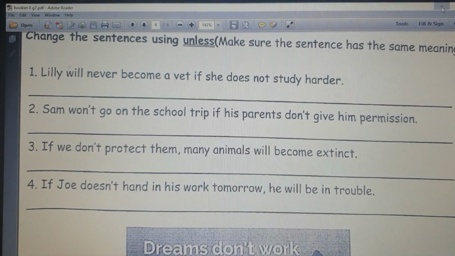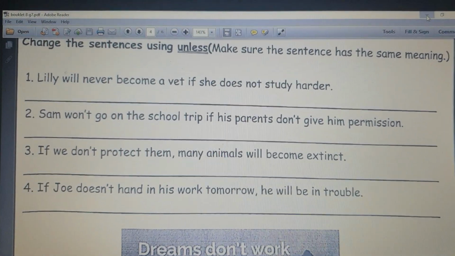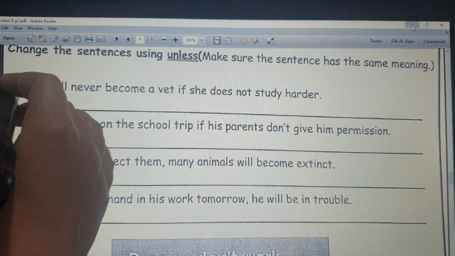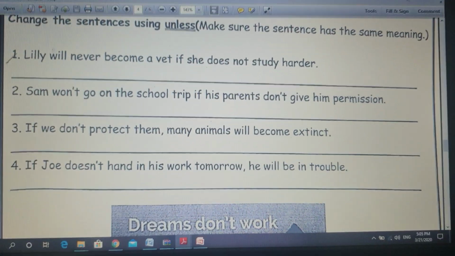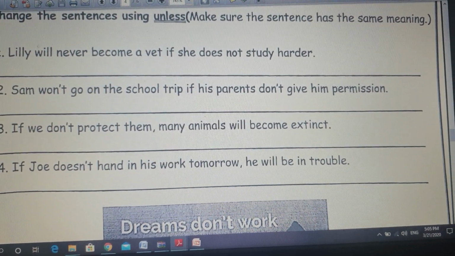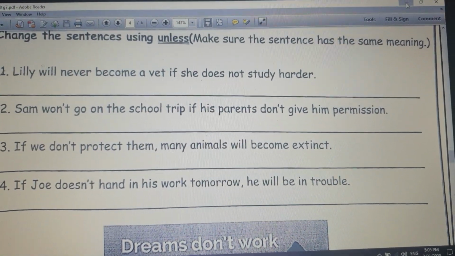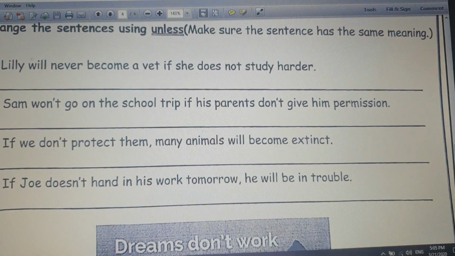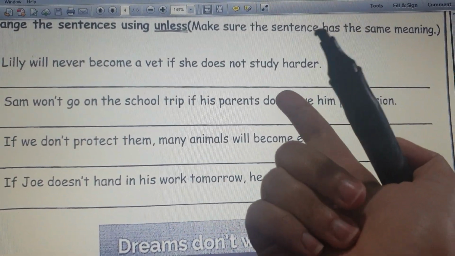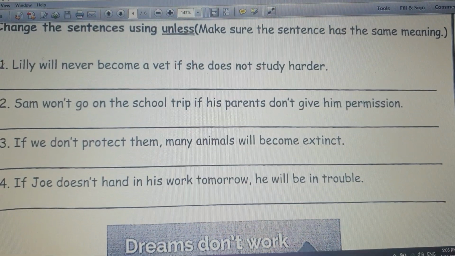Now the other activity is to change the sentences by using unless. And number 1, we have done it before in the workbook, so I will skip it. Number 2, Sam won't go to the school trip if his parents don't give him permission. If we want to change it to unless, what do we use? We delete the if and we delete the not. If the not goes with helping verb, we delete the helping verb and the not itself.